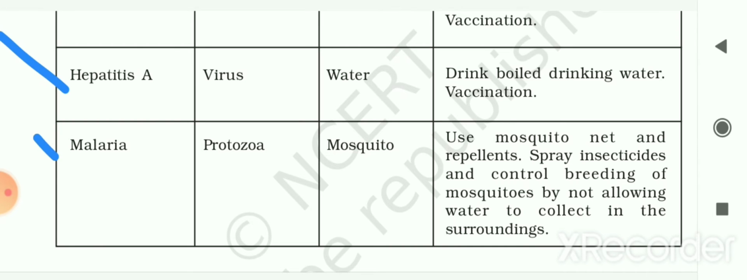The next disease is malaria. It is caused by protozoa and the mode of transmission for this disease is mosquitoes. As preventive measures, you have to use mosquito nets and repellents and spray insecticide, that is disinfectants, and control breeding of mosquitoes by not allowing water to collect in the surroundings. By this you can prevent or stop the spread of this disease.